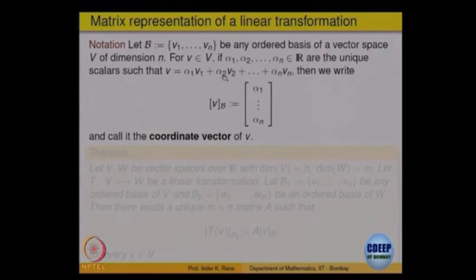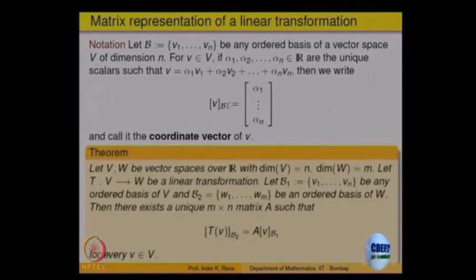These unique scalars, if we put them as a column vector, form the coordinate vector of the vector v. These are called the coordinates: how much you have to go in the direction of v1, alpha 1, in the direction of v2, alpha 2, and so on.